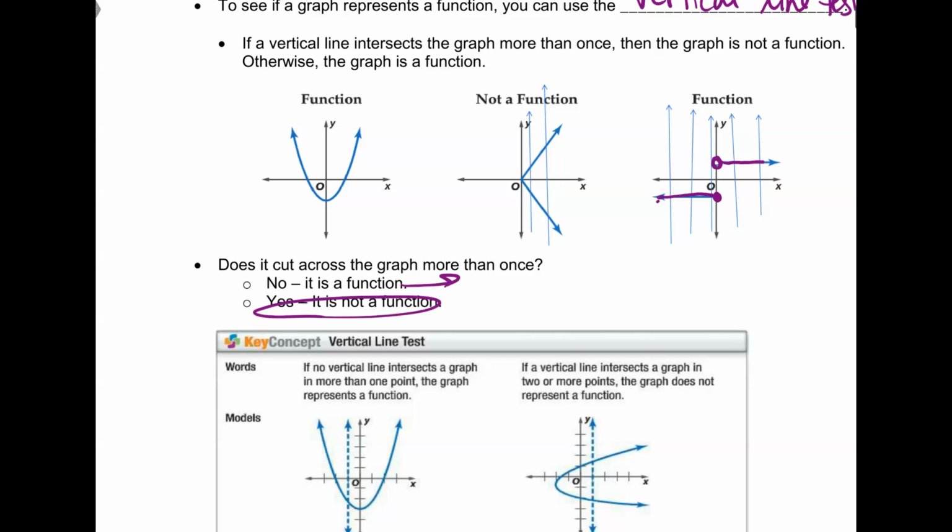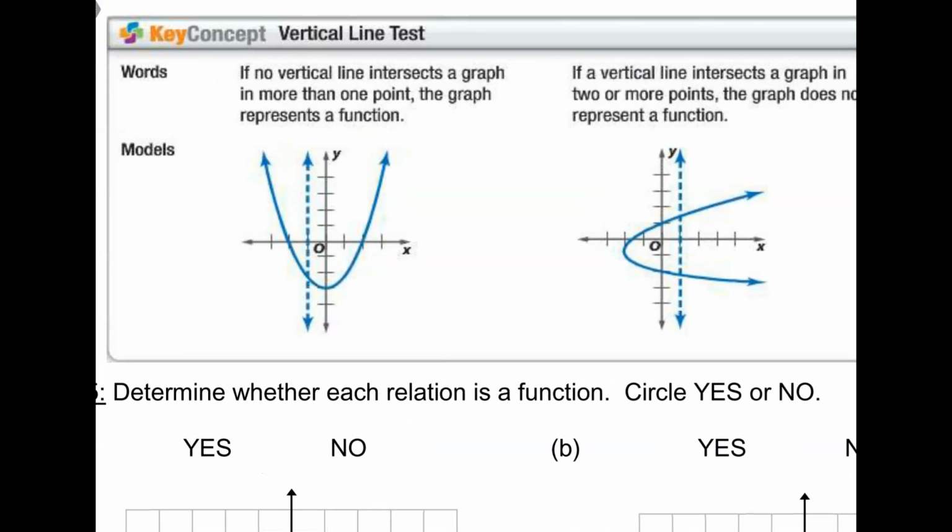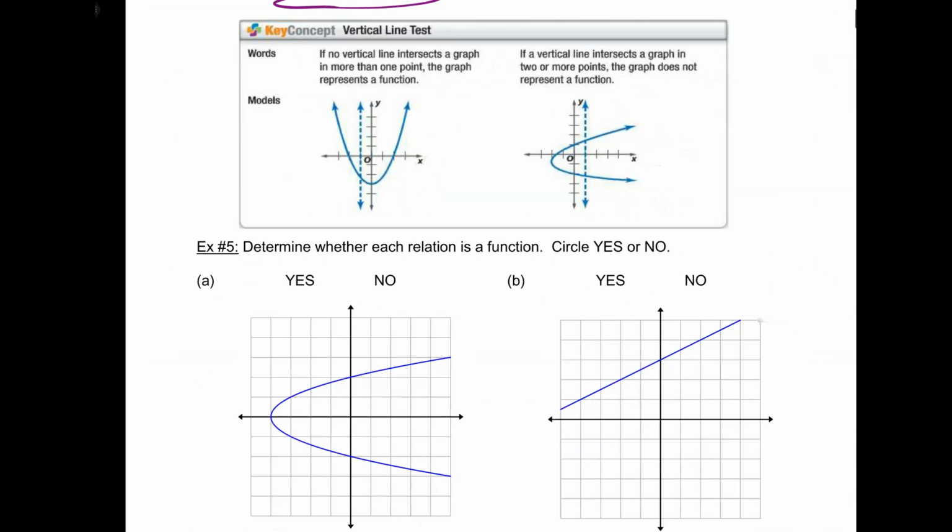Just to summarize what we said. All right, and then check it out, I even have one more example for you here. So we can go through and determine whether each relation is a function. Remember, functions have to pass the vertical line test. So we'll circle yes or no.